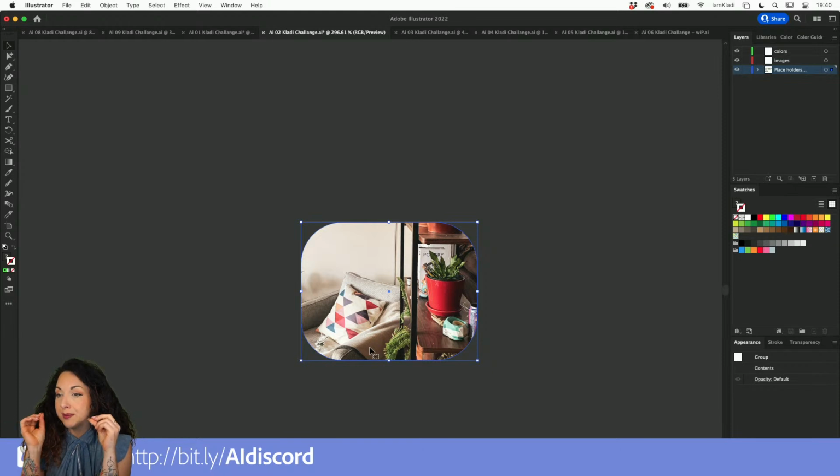If you have issues creating masks, it might be because you have different objects or different images. You need to make sure to have a path, so a shape that is above, and a grouped section of images. So if I have different images and you want them under a single mask, you will need to group them first, otherwise it doesn't work.